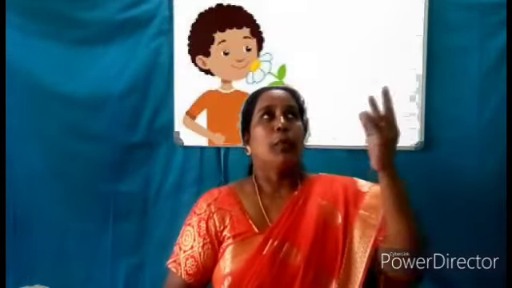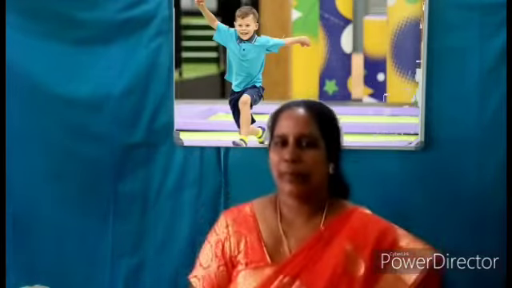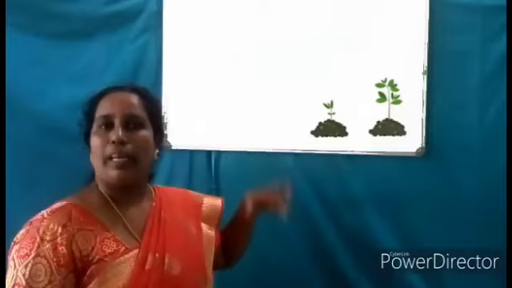You can eat, you can breathe, you can jump, you can run, you can walk. Last year, you all were in LKG, isn't it? Now in UKG. Next year, you will be in first standard. That means you are growing.